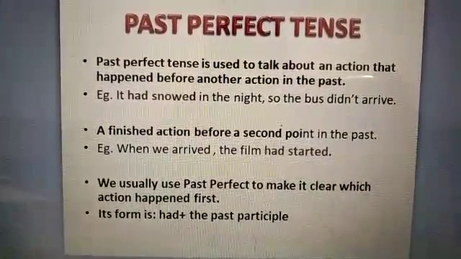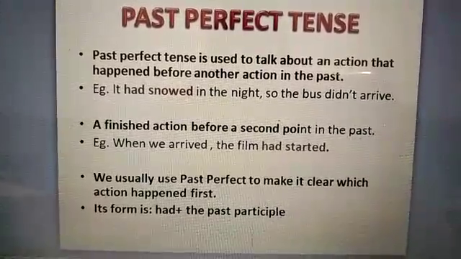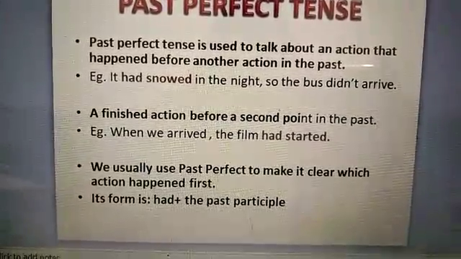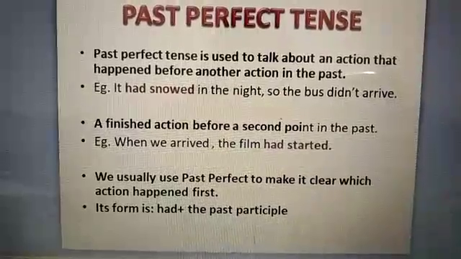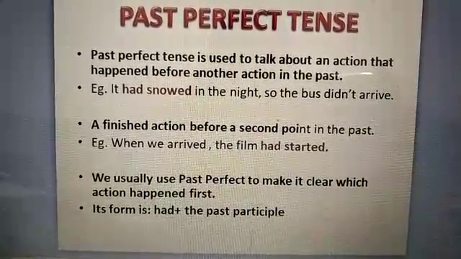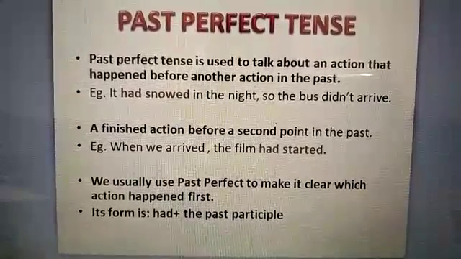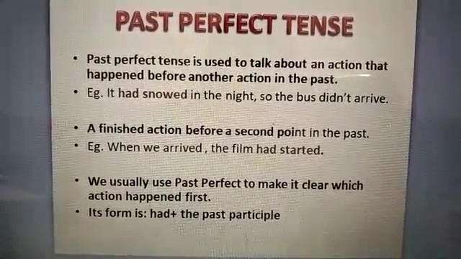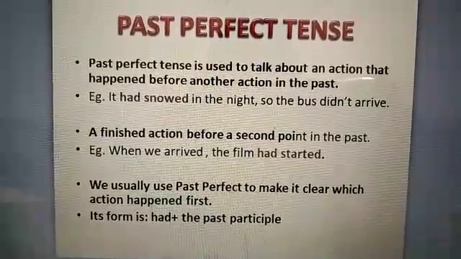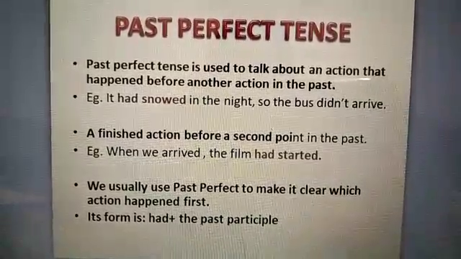Past perfect tense. It is used to talk about an action that happened before another action in the past. Example: it had snowed in the night, so the bus didn't arrive. A finished action before a second point in the past: when we arrived, the film had started.